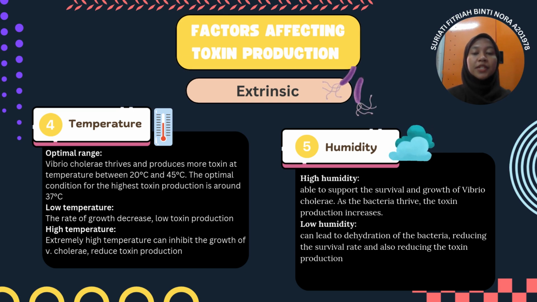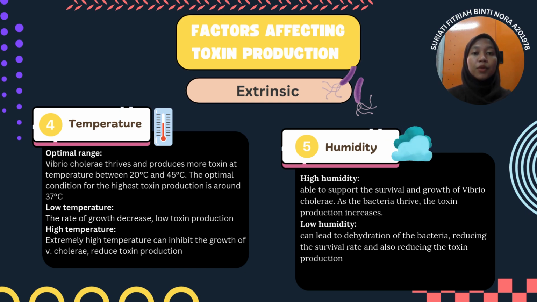Today I will be presenting about the extrinsic factors affecting the toxin production. The first one is temperature and the second one is humidity. First, temperature. At extremely high temperatures, it can inhibit the growth of bacteria, causing the toxin production to decrease. Same goes for low temperatures. It can decrease the rate of growth of the bacteria, causing the toxin production to also decrease.